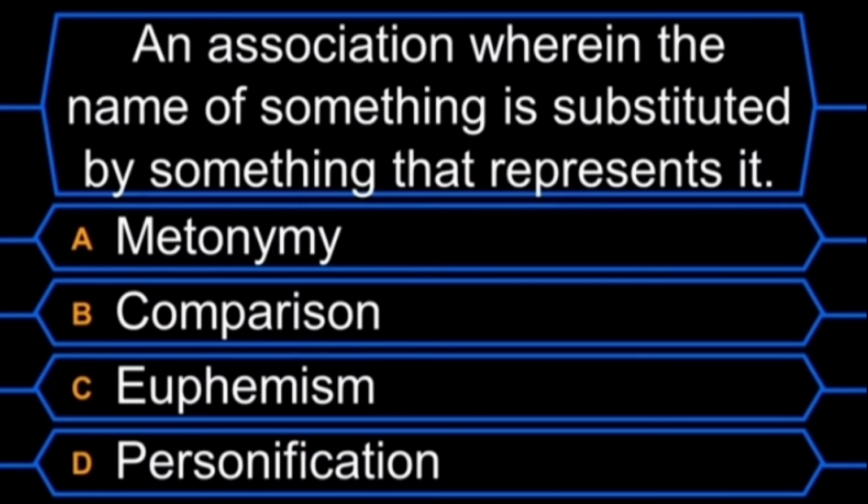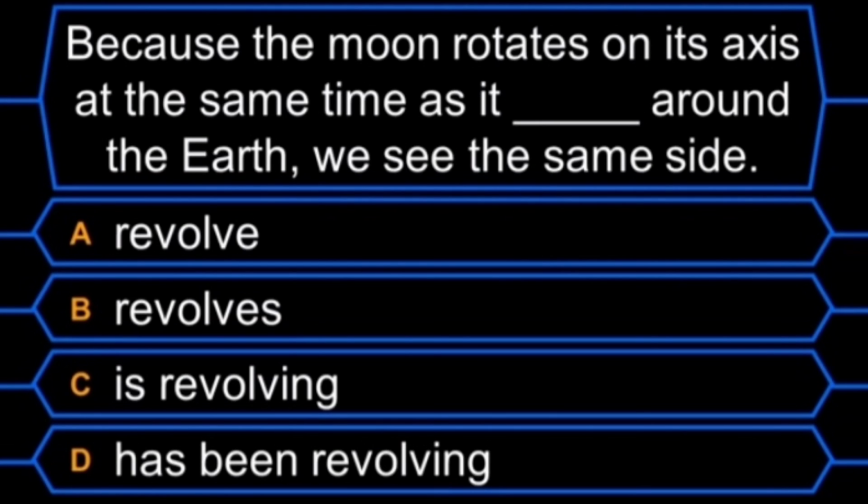P. An association wherein the name of something is substituted by something that represents it. A. Metonymy, B. Comparison, C. Euphemism, D. Personification. The answer is letter A. Metonymy. Because the moon rotates on its axis at the same time as it blank around the earth, we see the same side. A. Revolve, B. Revolves, C. Is revolving, D. Has been revolving. The answer is letter B.